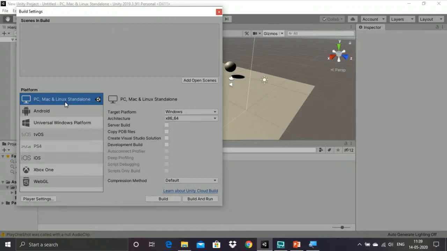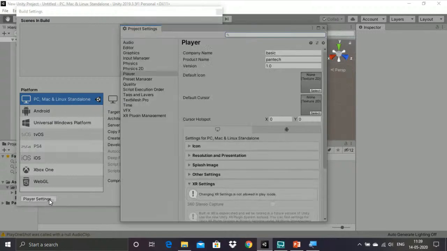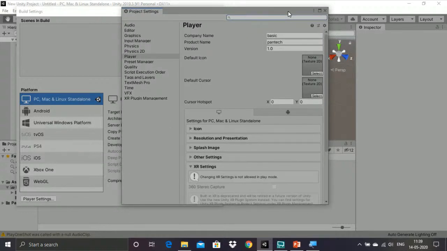Okay, so after selecting this, we will be having some requirements. So I will tell you simultaneously what the settings are in PC as well as Android. Whenever we go with PC and Android, the first common thing is that we have to give a name of the product. I have given it as Pantech.